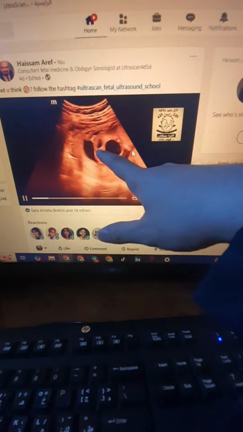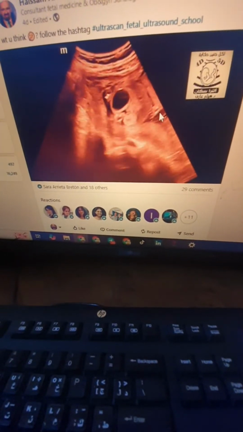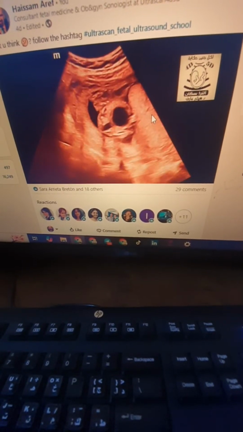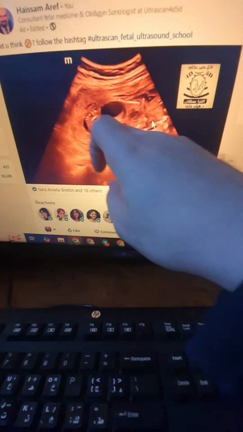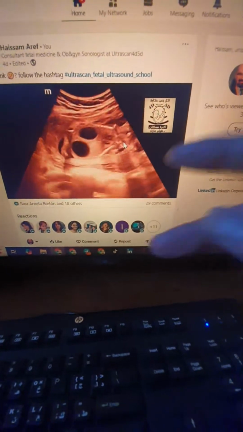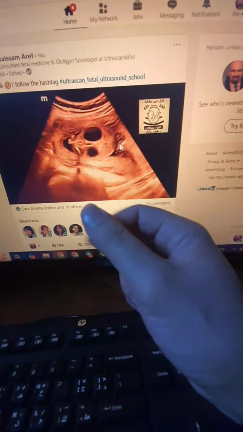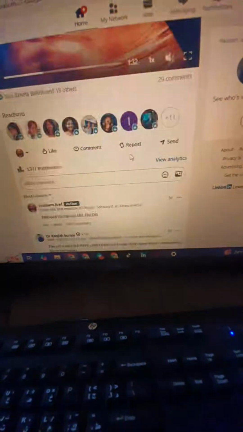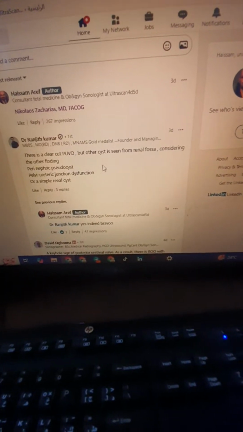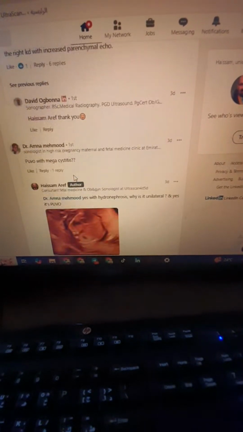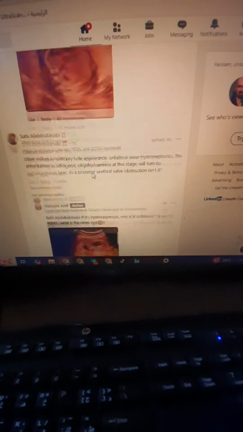This is the pelvis of the other kidney. So we will have here what's called the large urinoma compressing the other kidney. We do have two kidneys. One of them is showing mild or minimal back pressure. The other kidney also is showing minimal back pressure, but compressed by a large cystic structure, which is a large urinoma surrounding. So I did say for my friends that this is a urinoma.